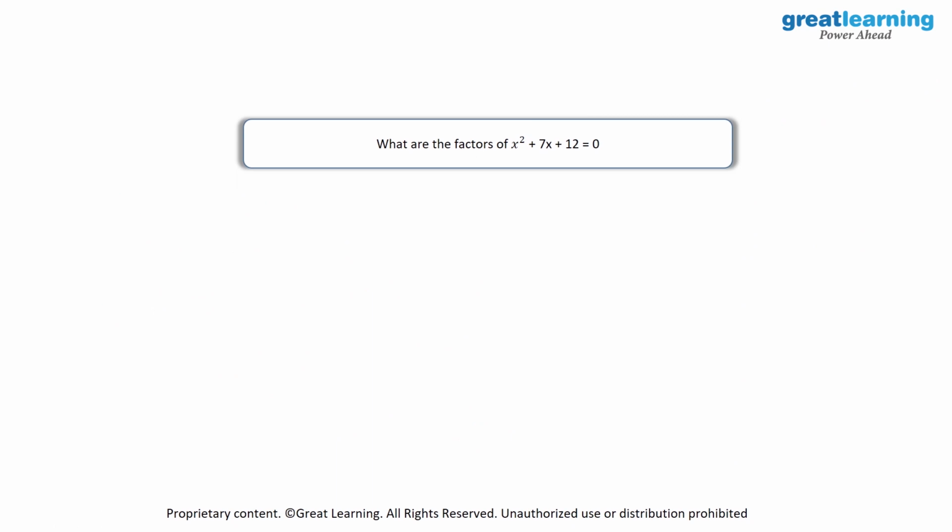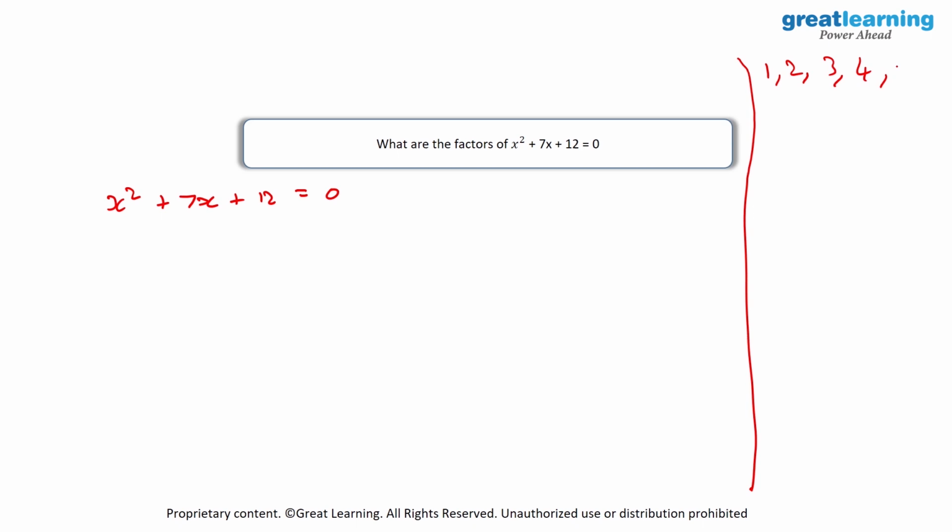Then we have our next quadratic equation over here. X square plus 7x plus 12 is equal to 0. I will write down x square plus 7x plus 12 is equal to 0. Then I would have to list down all of the factors of 12. So I will have 1, 2, 3, 4, 6 and 12. And out of these factors, I would need two factors where multiplying them will give me 12 and adding them will give me 7. So here, what would be the answer? So the answer is obviously 4 and 3, because 4 into 3 is equal to 12 and 4 plus 3 is equal to 7.